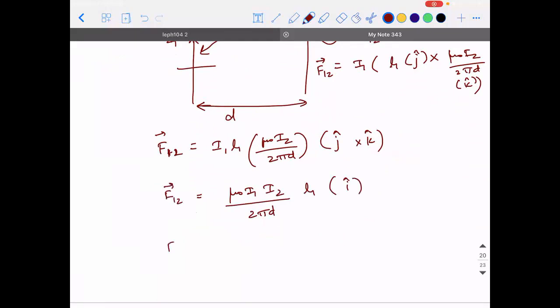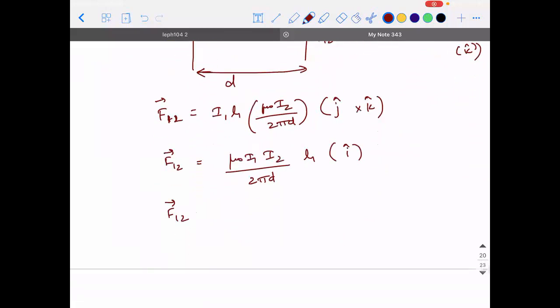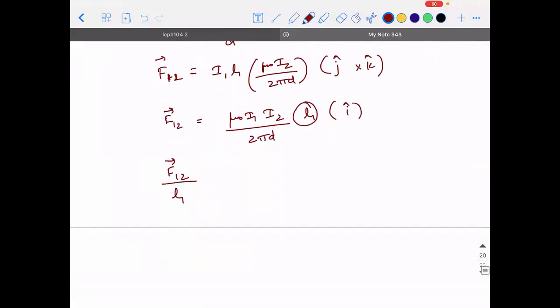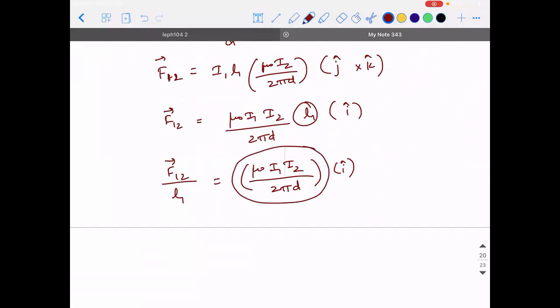This is F12 vector. I'll bring this L1 to the left hand side, so it is mu naught I1 I2 divided by 2 pi d in the direction of i cap. Did you guys understand what I did? I just rearranged. What will this be called as?